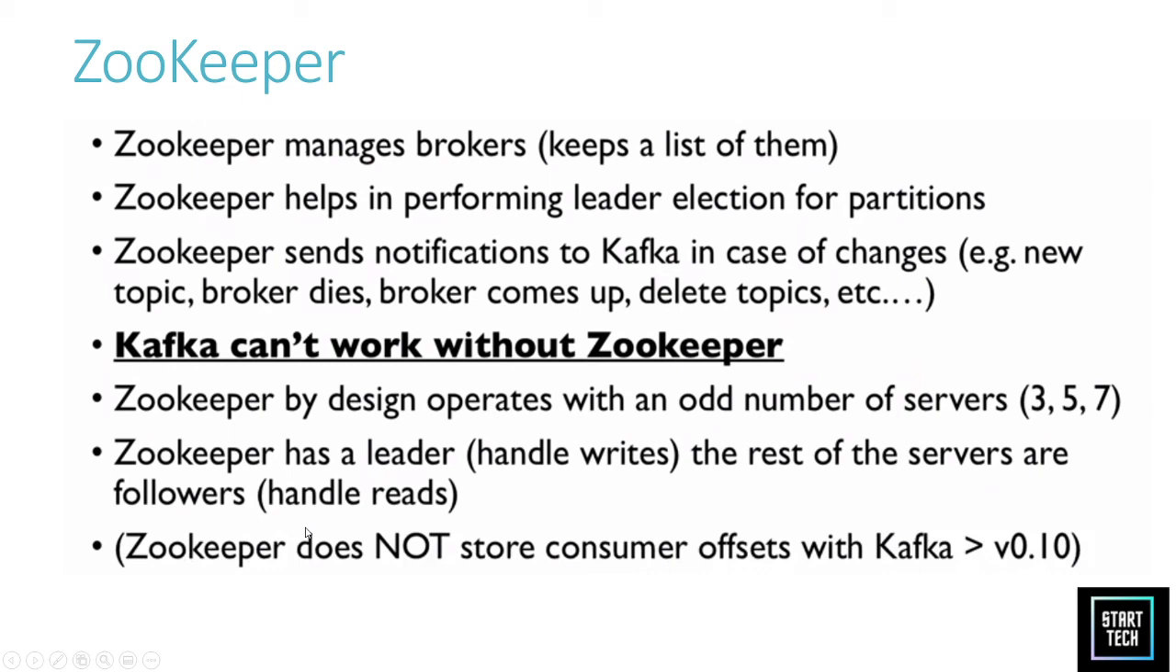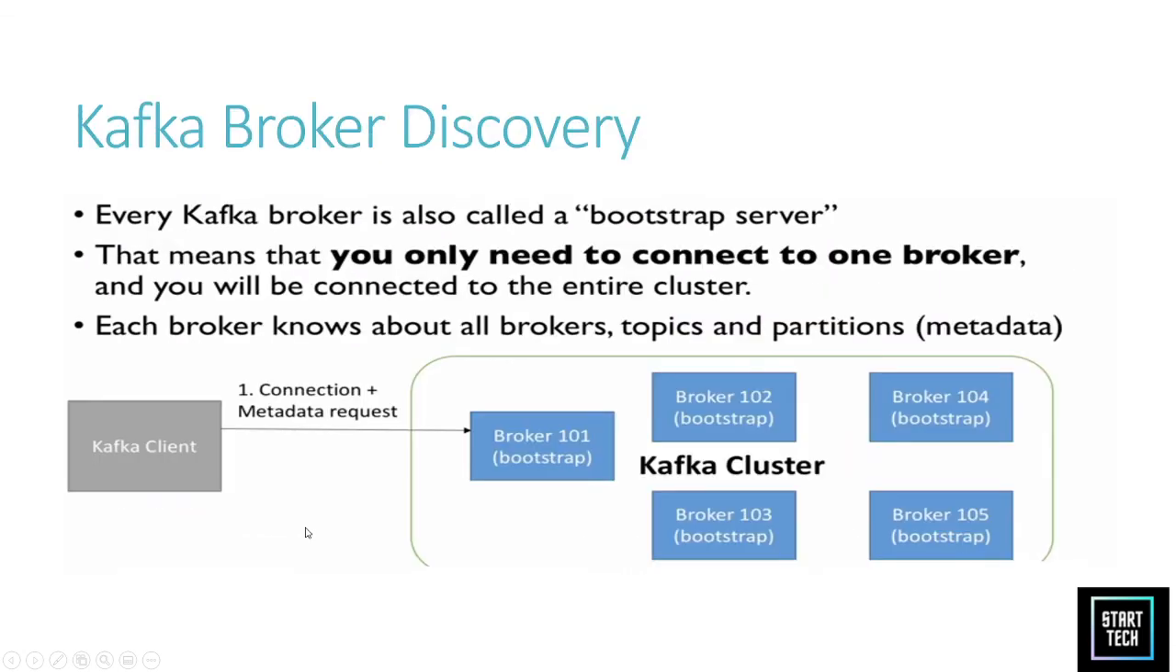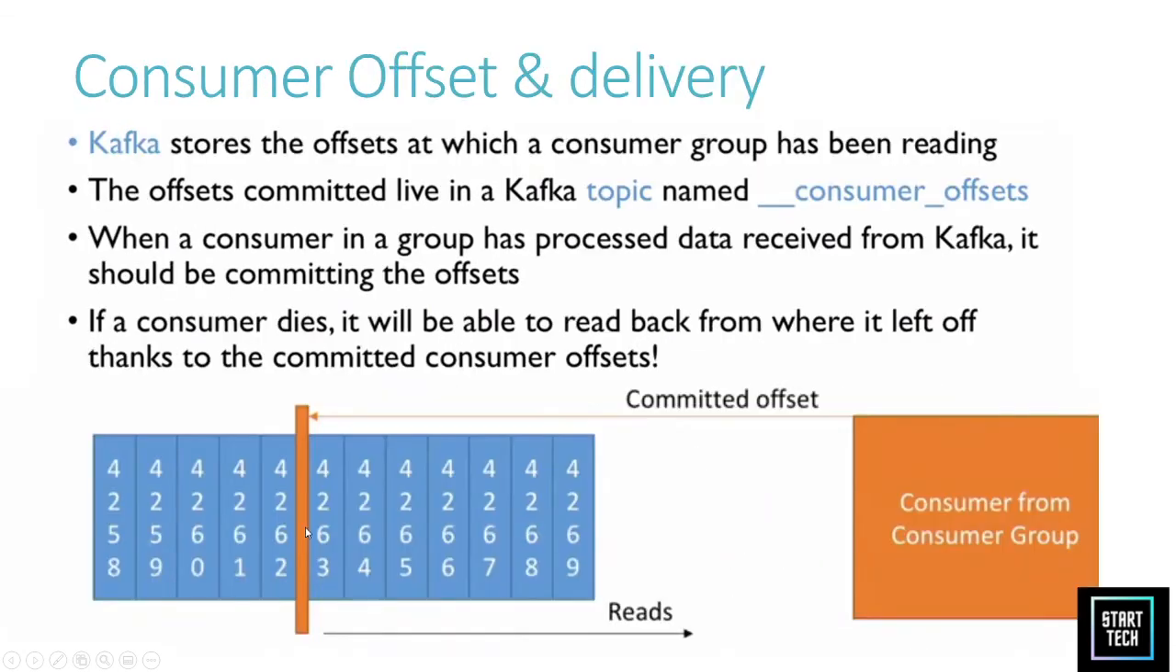Zookeeper is designed to operate with an odd number of servers in a cluster, like 3, 5 and 7. This is by default; you can only work with an odd number of servers. Zookeeper has a leader that handles writes, and the rest of the servers are followers. Zookeeper does not store consumer offsets, as we saw in the consumer offsets topic.